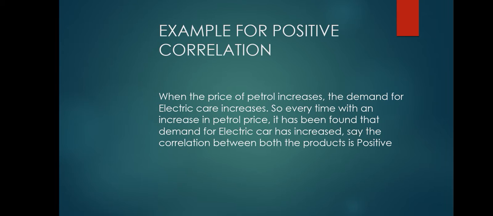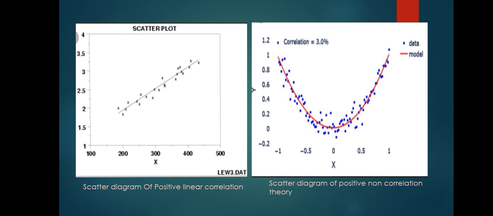Example for positive correlation. When the price of petrol increases, the demand for the electric car increases. That is, when the price of petrol increases, we will prefer an electric car, so we can avoid the use of petrol and it will be profitable to us. So every time with an increase in the petrol price, it has been found that the demand for the electric car has increased. We say that the correlation between both the products is positive.